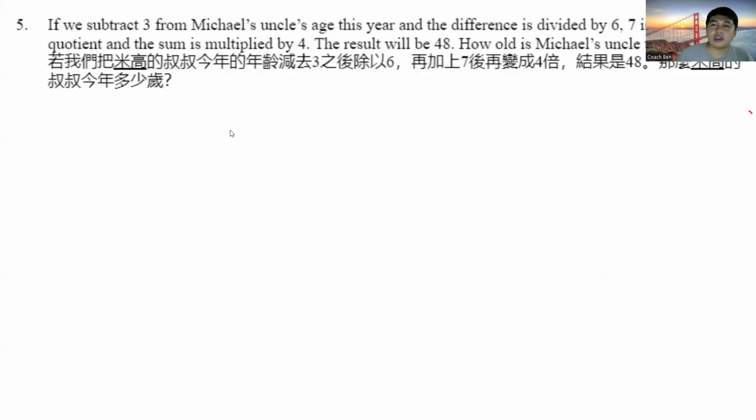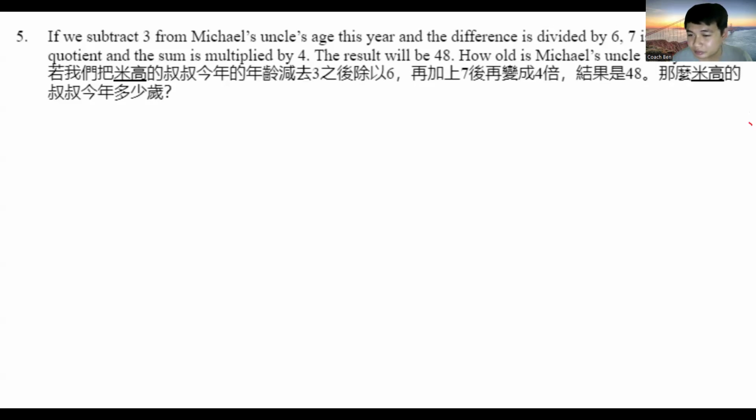Number 5. If we subtract 3 from Michael's uncle's age this year, and the difference is divided by 6, 7 is added to the quotient, and the sum is multiplied by 4, the result will be 48. How old is Michael's uncle this year? Okay, so does anybody want to volunteer for number 5? Me. Okay, I see Aiden. Do you want to answer? Yes, I want to answer.